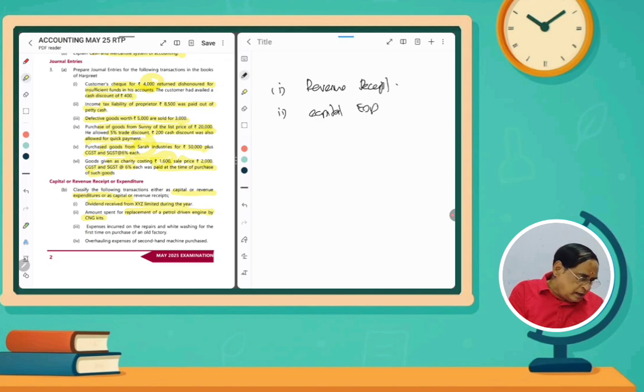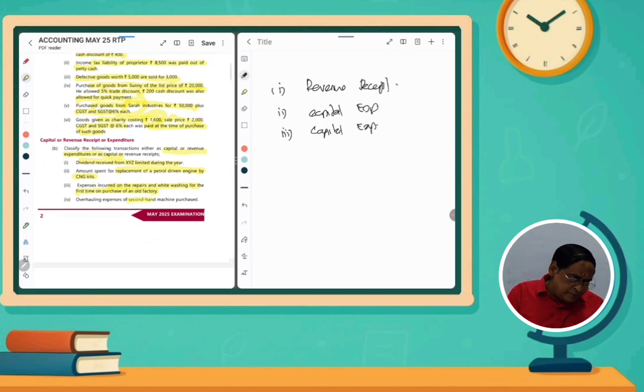Next one, expenses incurred on the repairs and whitewashing. If you are incurring every year, that is revenue nature. If you are incurring at the first time, the initial time, that is also a capital expenditure. And then overhauling expenses of the second hand machine.